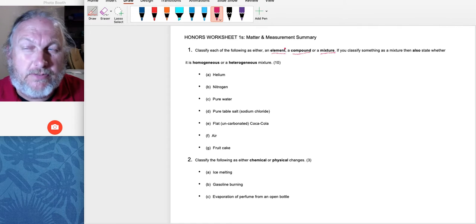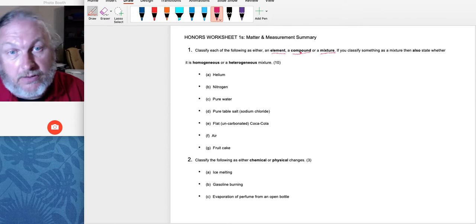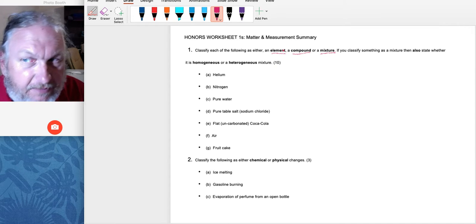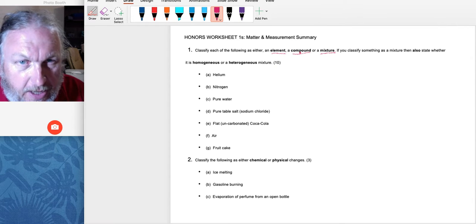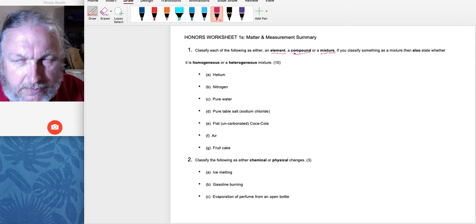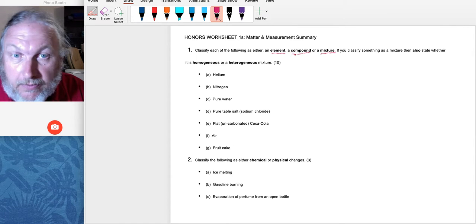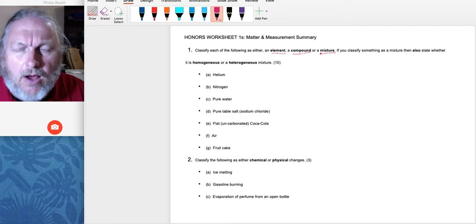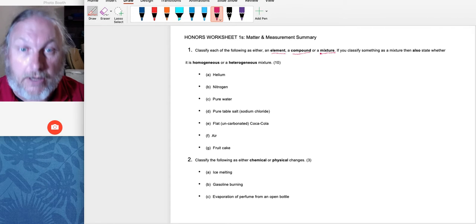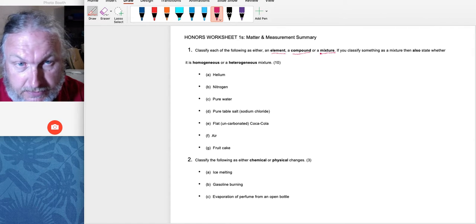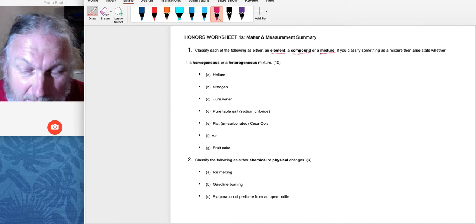Now, the only pure substances we're going to deal with are either elements or compounds. Elements are found on the periodic table, right? Compounds are a combination of elements found on the periodic table. Mixtures are a conglomeration of either elements or compounds, but more than one or two of the same thing.